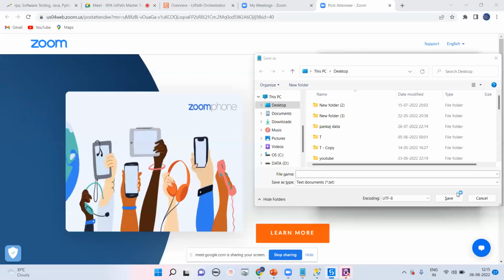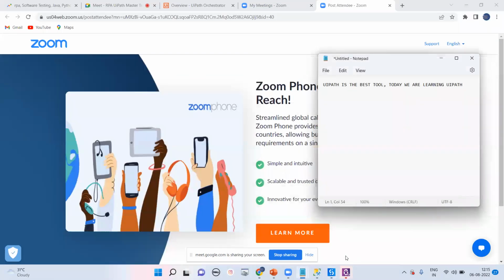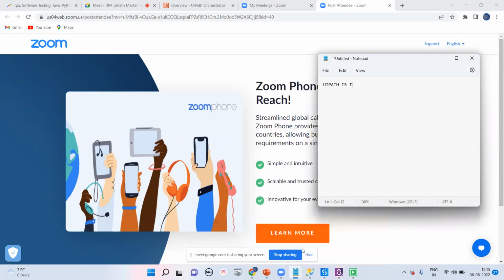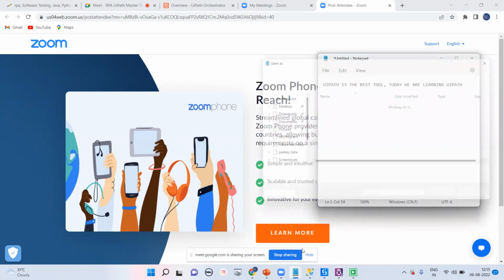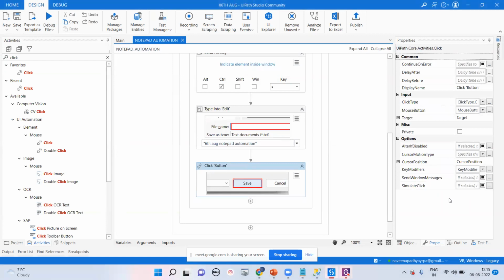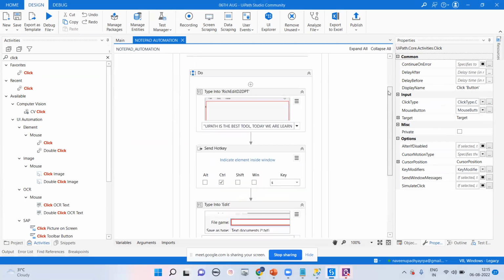If my notepad is open, it will launch a new notepad from the root, and there it types UiPath is the best RPA tool. Today we are learning UiPath. It's going for 6th August notepad, and it's done. So that type of small process you have to automate, and you have to learn right now. That is my particular notepad version.